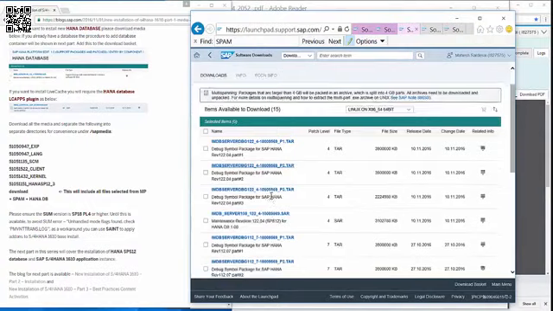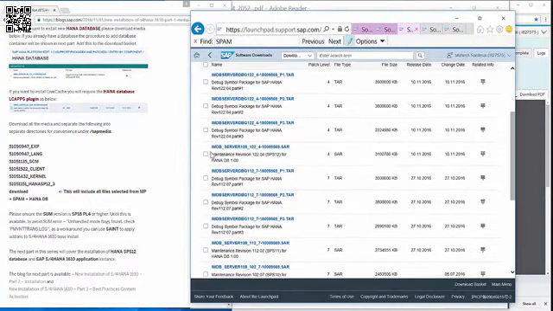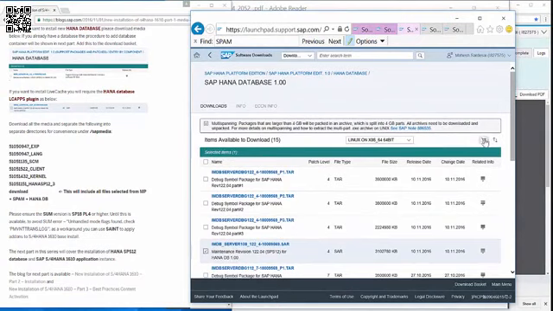So we're going to pick 122.4, SPS 12 patch level 4. Add it to download basket. Make sure you're selected for x86 64, the correct platform.